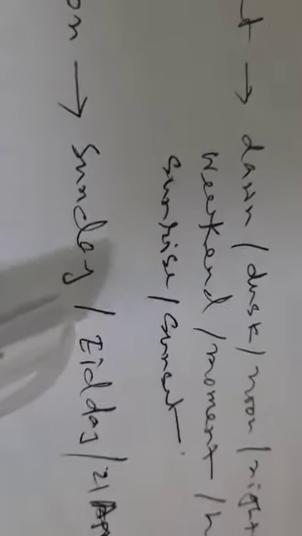Now come to on. Before any day, on will be used. On Sunday, on Monday, on Tuesday, on Wednesday, on Thursday. Even on each day, on Easter day. Before any type of date, on will be used: on 21st April 1911. Or you can also say he was born on 21st April in 1991.